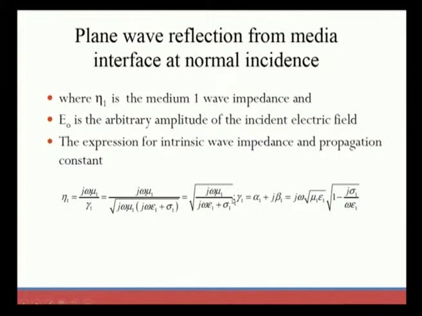Here we know that gamma is equal to alpha 1 plus j beta 1, given by this expression, and finally we got the intrinsic wave impedance as this, which relates epsilon, sigma and mu, with all three relationships in this expression.